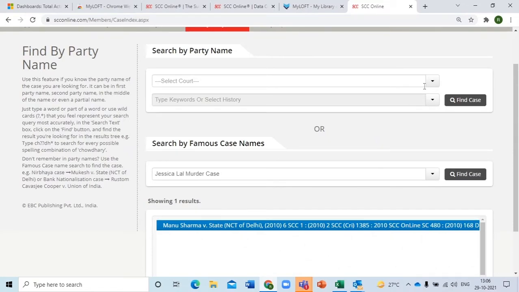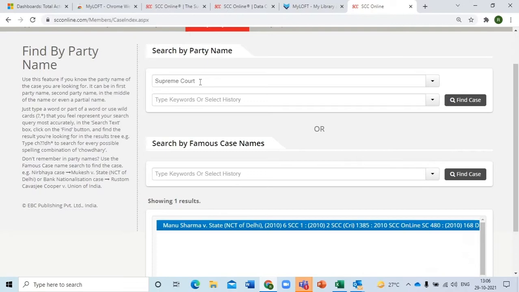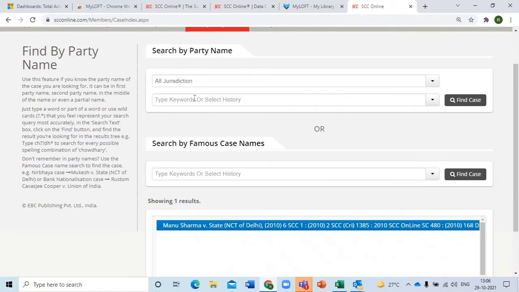Let's see that. Mr. Anna, please select the court. Now, when you click on the drop down, it gives you options. Is it a Supreme Court judgment or a High Court judgment or what? What is it that you're looking for? So you can select whatever you're looking for. Or furthermore, you can also click on all jurisdiction. In case you have any doubt whether it is a High Court judgment or a Supreme Court judgment, you can click on all jurisdiction to search in all the courts together.